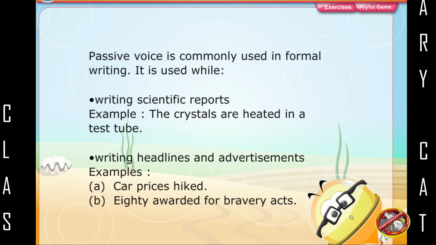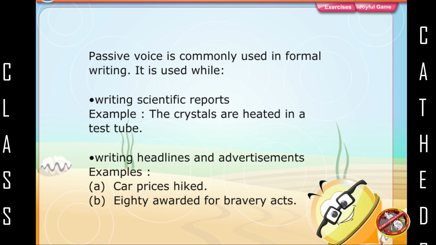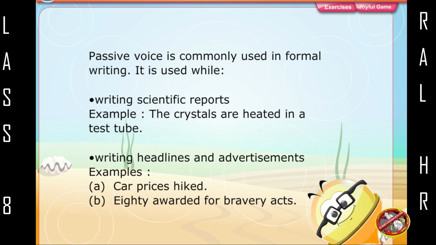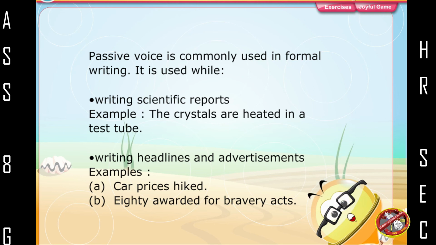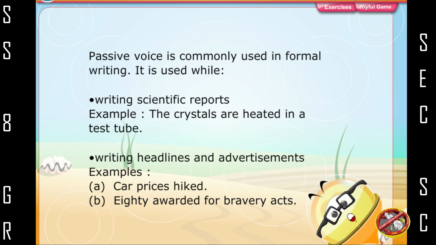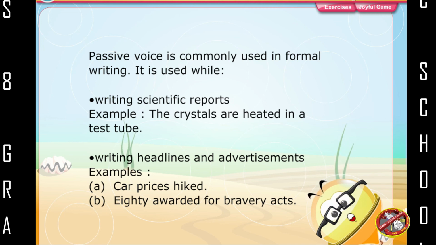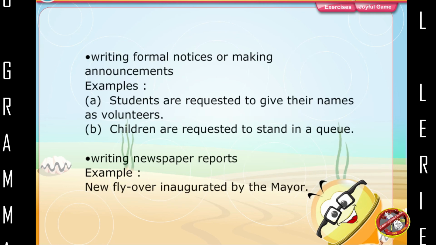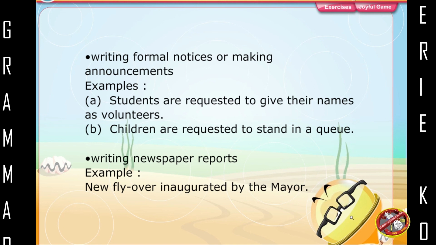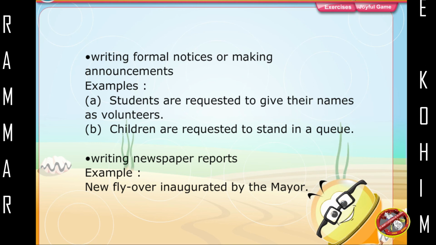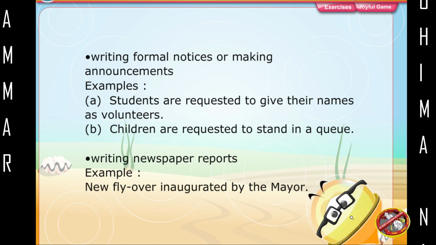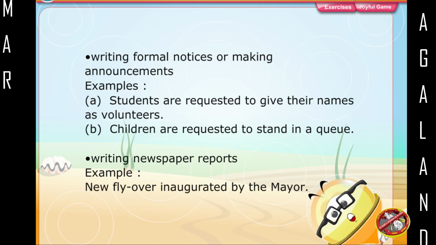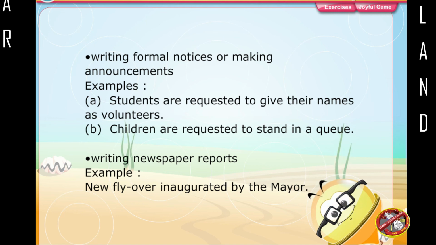Passive voice is commonly used in formal writing. It is used while writing scientific reports. Example: The crystals are heated in a test tube. Writing headlines and advertisements. Examples: Car prices hiked. Awarded for bravery acts. Writing formal notices or making announcements. Examples: Students are requested to give their names as volunteers. Children are requested to stand in a queue. Writing newspaper reports. Example: New flyover inaugurated by the mayor.